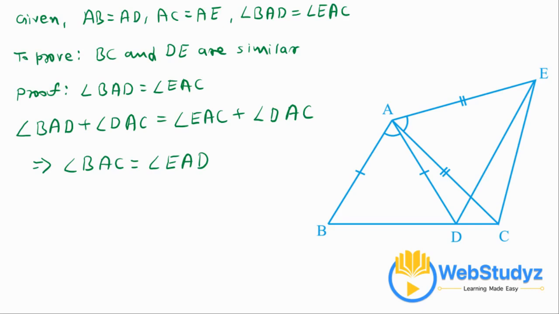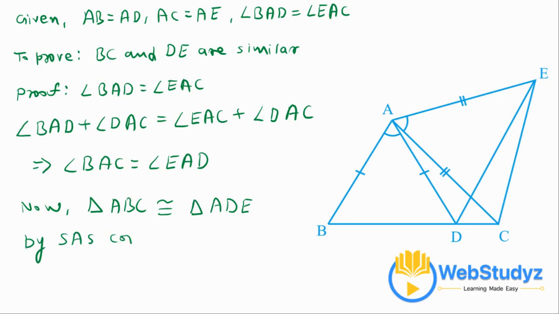So now triangle ABC is congruent to triangle ADE by the side angle side congruency,